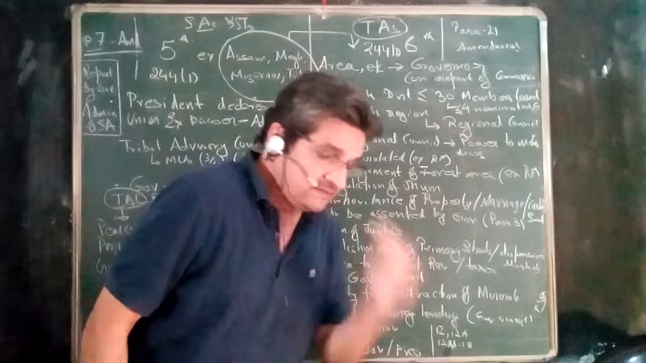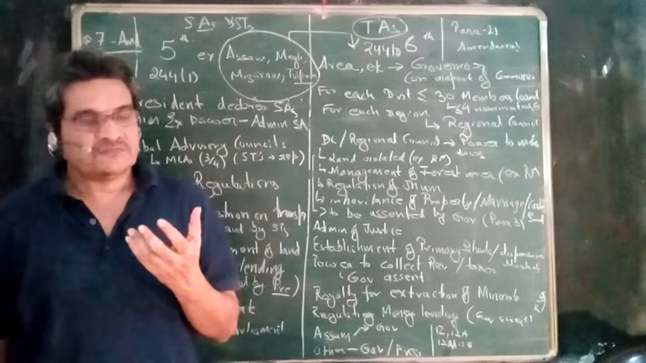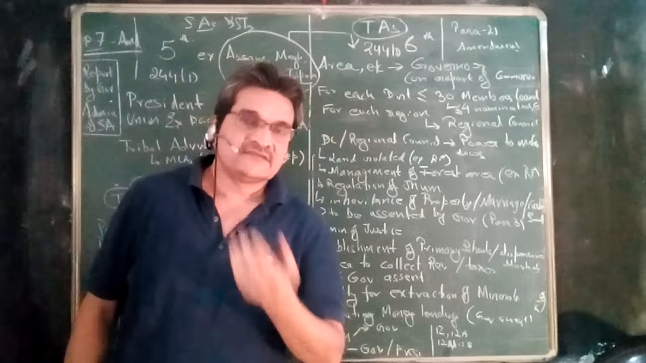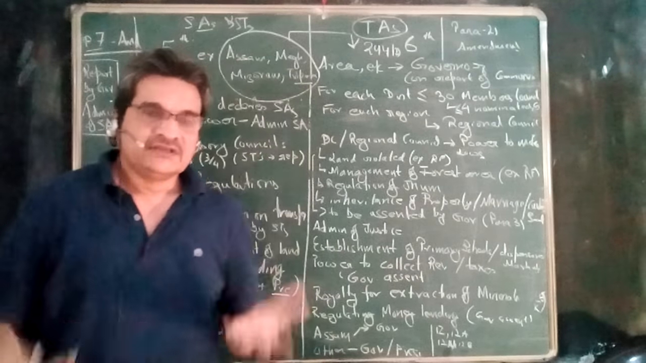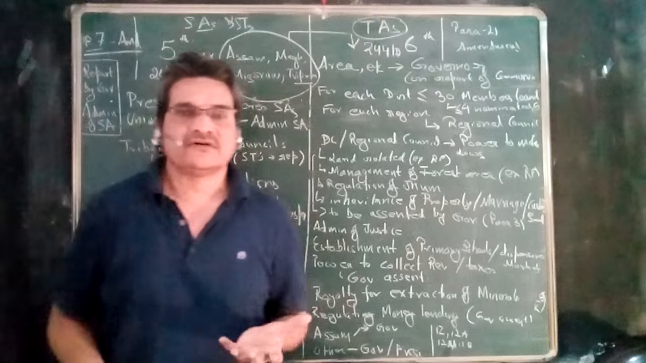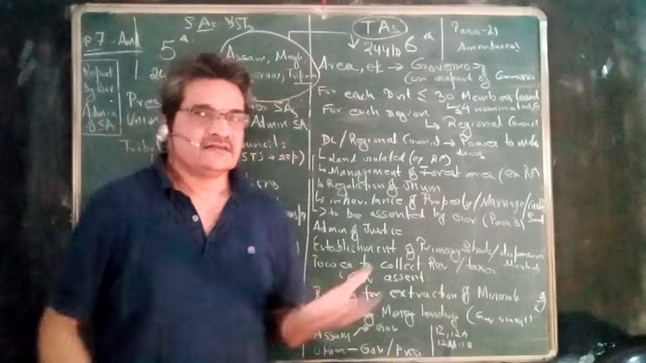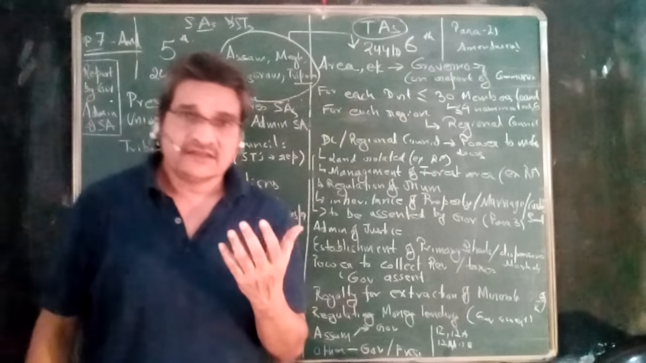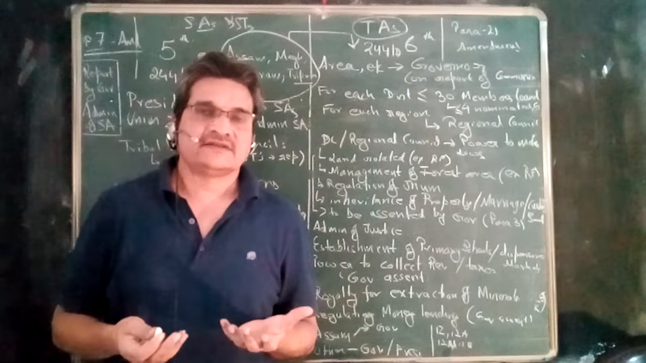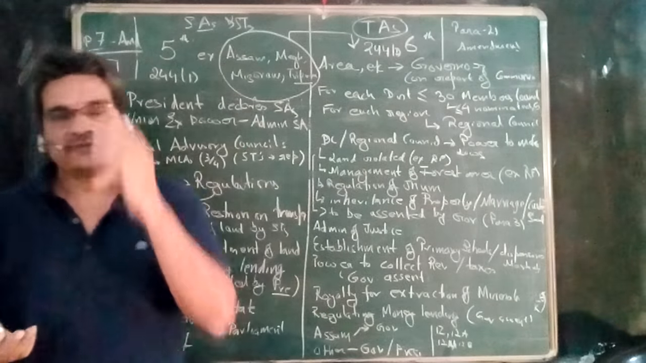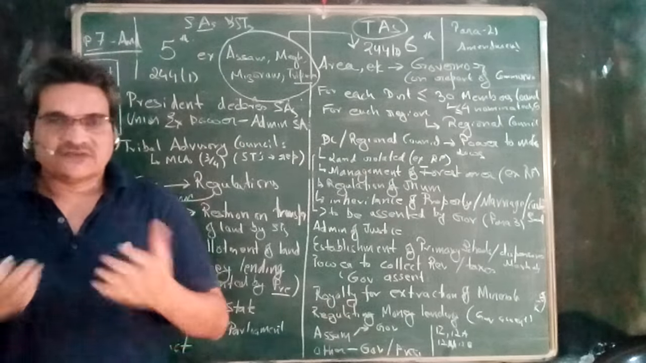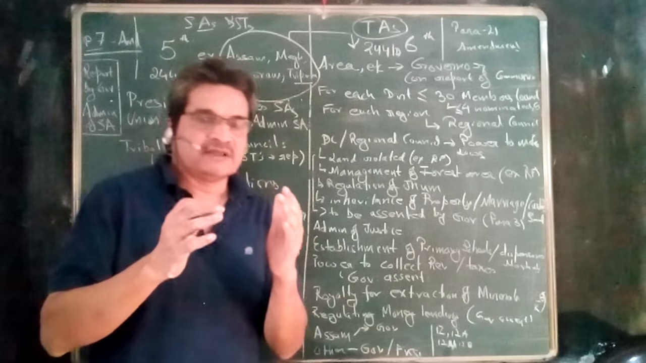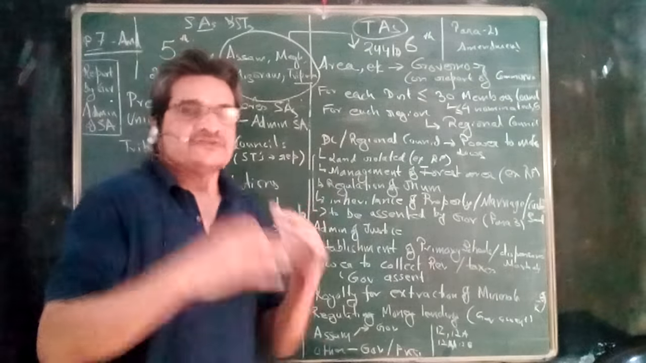Now, another important aspect is basically to take care of the uniqueness of these areas. The uniqueness emerges from the unique customs, traditions, and civilization of the people who are residing in sixth schedule areas or the people who are residing in the fifth schedule areas. So if there is a certain act of the state, or certain law made by the parliament, there is a provision that a part of that law or the whole of that law shall not apply with respect to the fifth or sixth schedule areas.